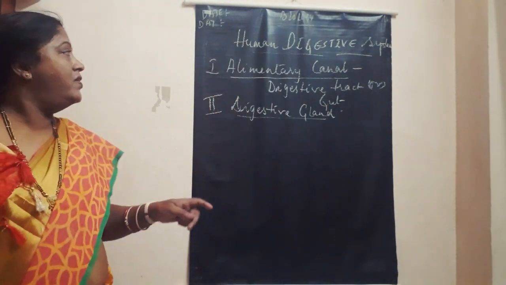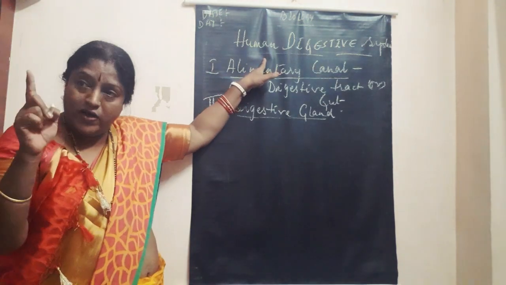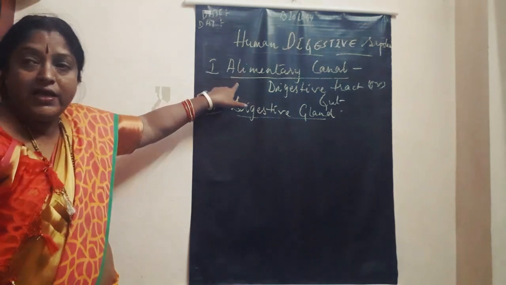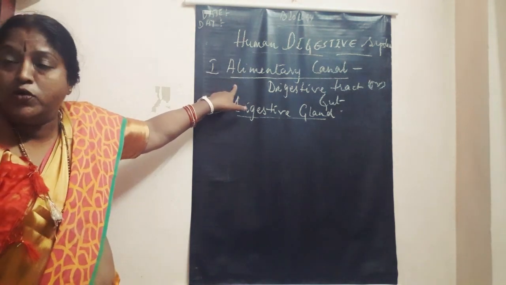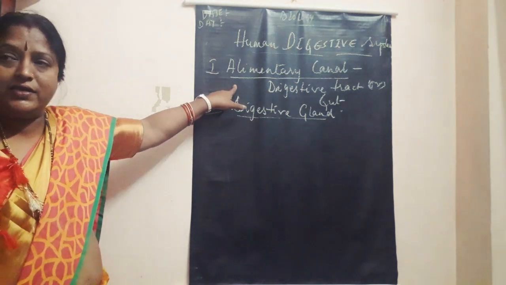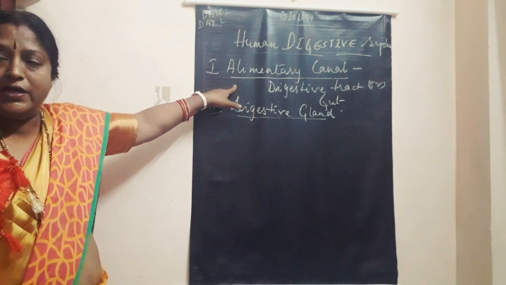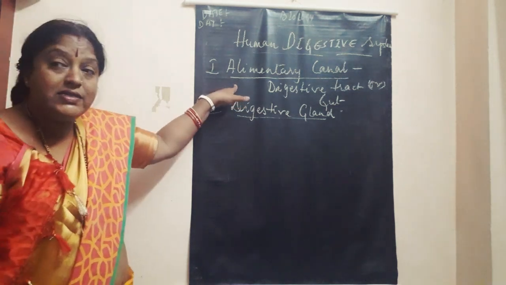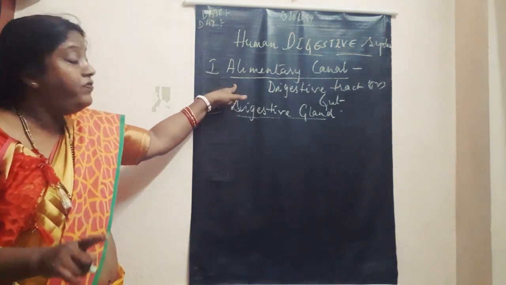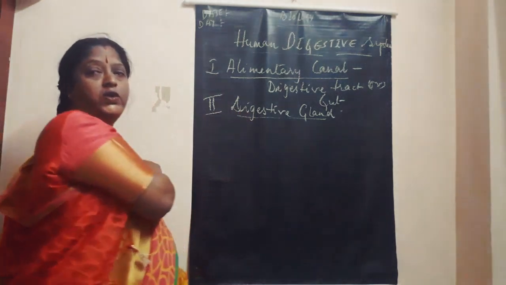Okay, children. So we have already started the human digestive system in our regular classes. We have completed the alimentary canal. The alimentary canal is a long tube measuring about 22 feet. It starts in the mouth and terminates in the anus. There are so many parts present in the alimentary canal, and we have already discussed the shape, size and location of the organs present in it. Now let's go to the digestive glands.